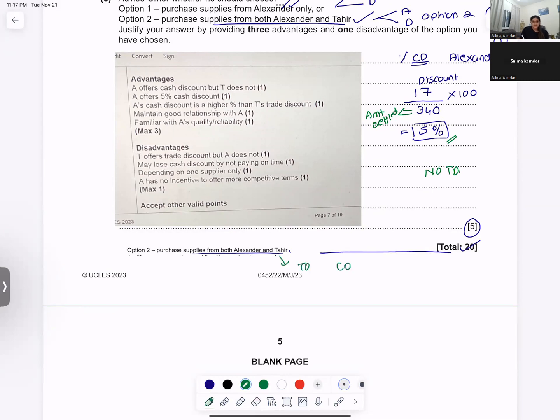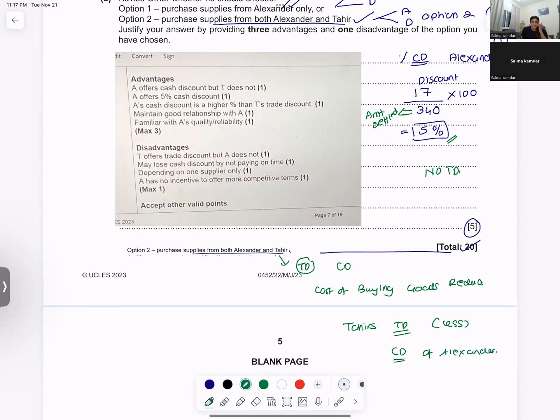I will get cash discount also. If I am getting trade discount, the cost of buying goods will reduce. This is the advantage I can write. What is the disadvantage of buying from Tahir? Tahir's trade discount is less when you compare to the cash discount of Alexander.